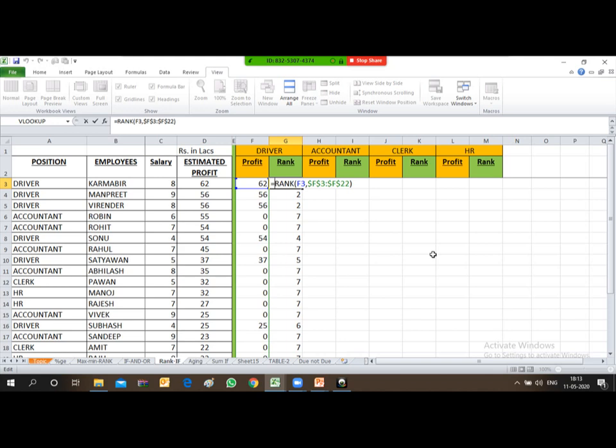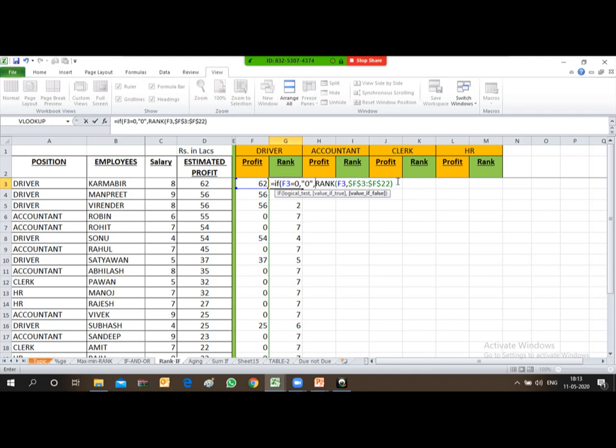So how can you put the IF condition? Let's type IF this cell is equal to 0. If this cell is equal to 0, then put 0, else this rank is there.